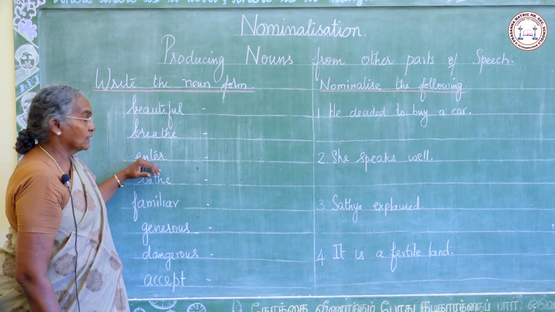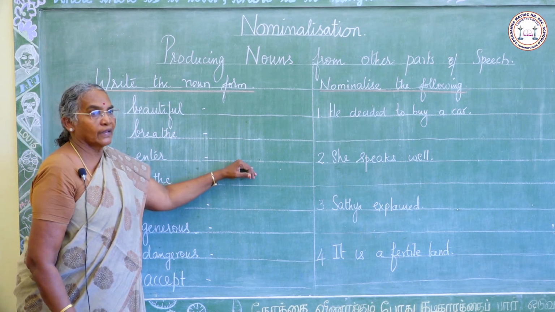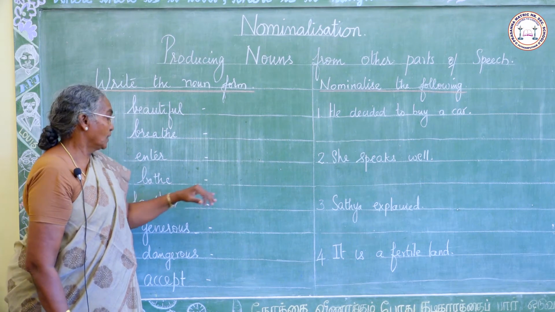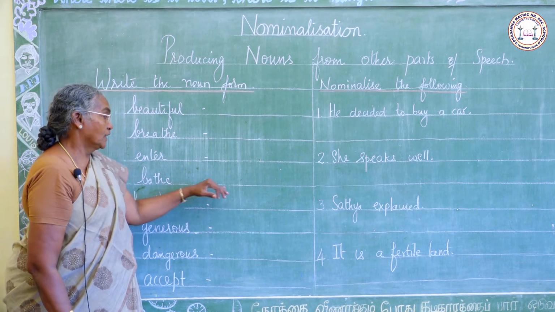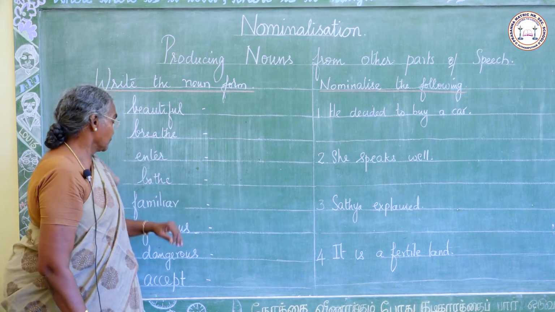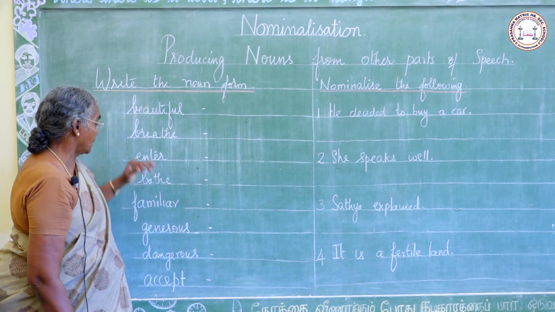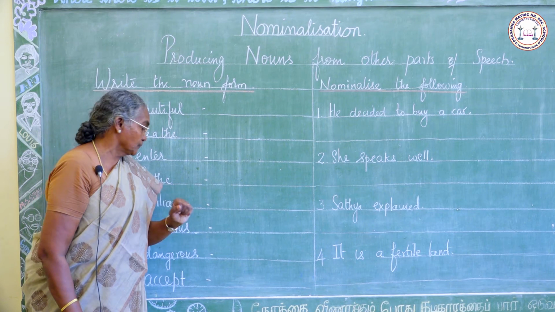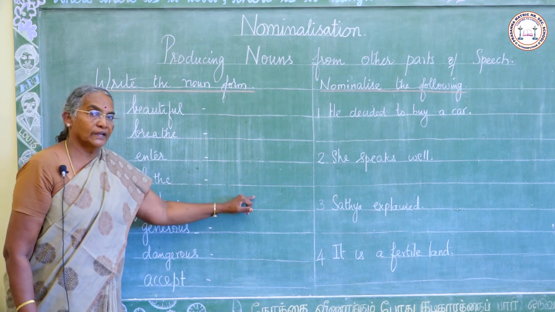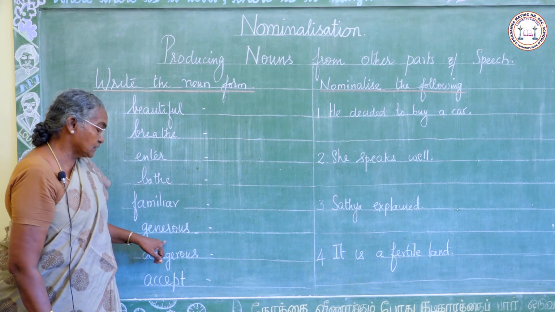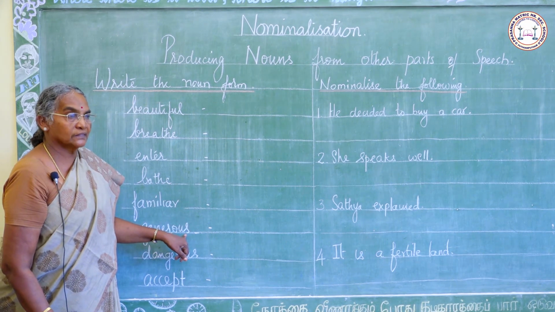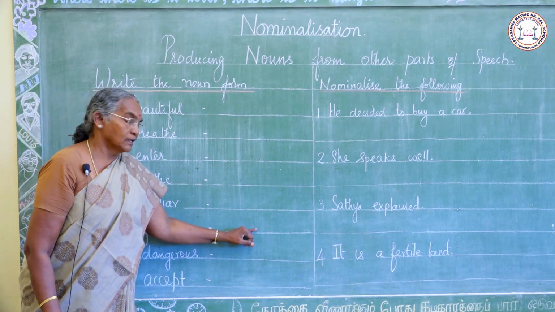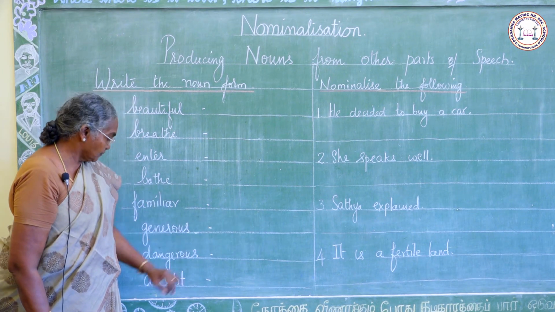Then enter, it is a verb. Noun form, entrance. Entrance is the noun form. Bathe, bath. I bathe in a river. I take a bath in warm water. Then familiar, it is an adjective. What is the noun form for familiar? Familiarity. Familiar, adjective. Familiarity is the noun. Generous, it is an adjective. He is a generous man. Generous, adjective. Generosity, it is the noun form of generous.